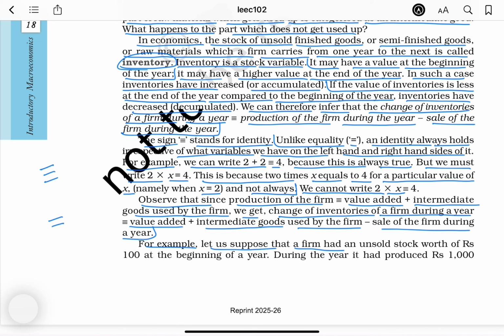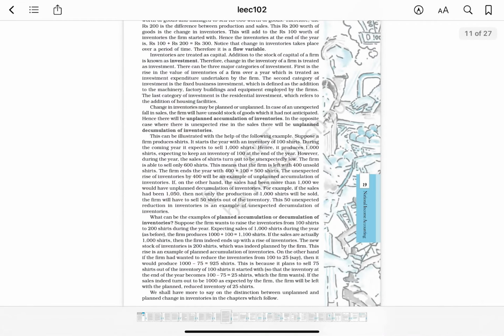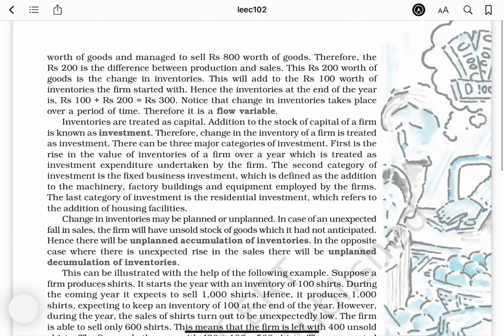For example, let us suppose that a firm had an unsold stock worth rupees 100 at the beginning of the year. During the year, it had produced rupees 1000 worth of goods and managed to sell rupees 800 worth of goods. Therefore, the rupees 200 is the difference between production and sales. This rupees 200 worth of goods is the change in inventories. This will add to the rupees 100 worth of inventories the firm started with. Hence, the inventories at the end of the year is rupees 100 plus 200 equals 300.